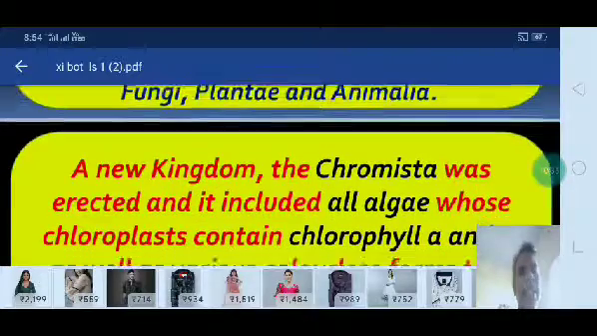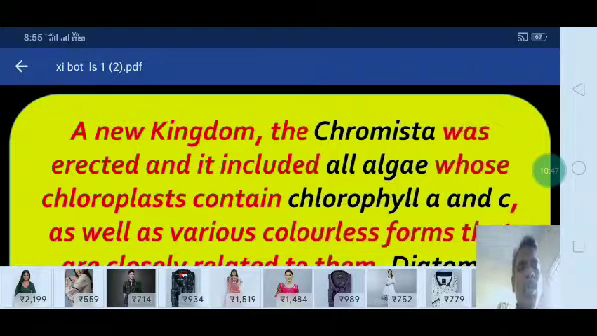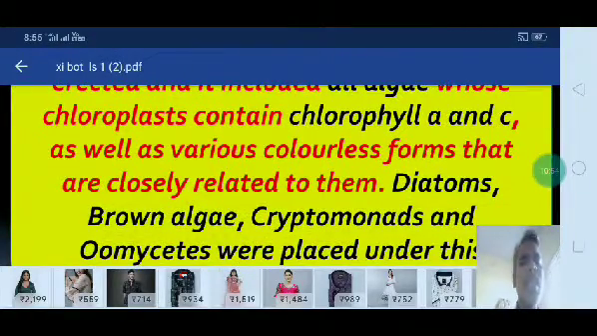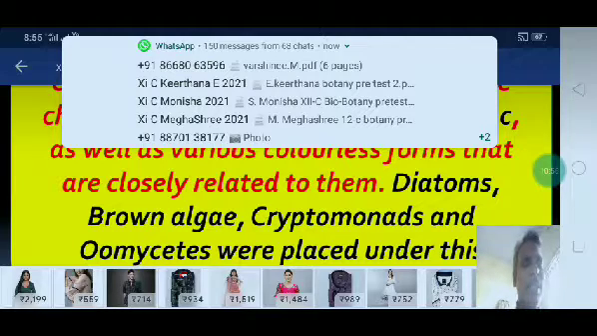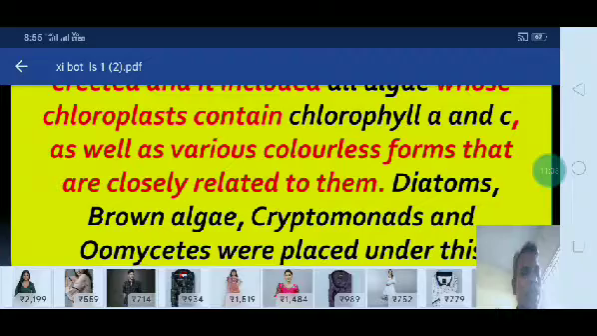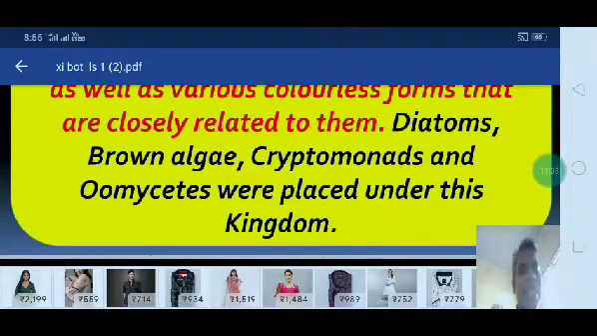Okay, the next one is the new kingdom, the Chromista. A new kingdom, the Chromista, was erected, and it includes algae whose chloroplasts contain chlorophyll a and c, as well as various colorless forms that are closely related to them. Diatoms, golden-brown algae and brown algae, cryptomonads, diatoms and oomycetes were placed under this kingdom.